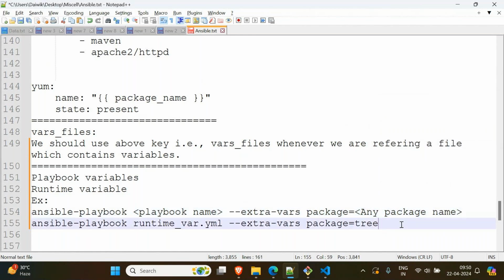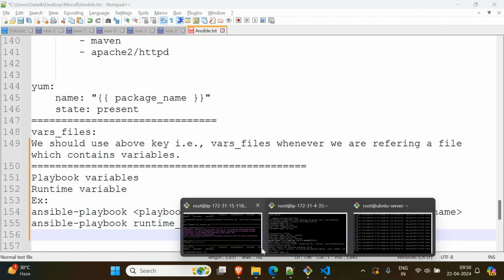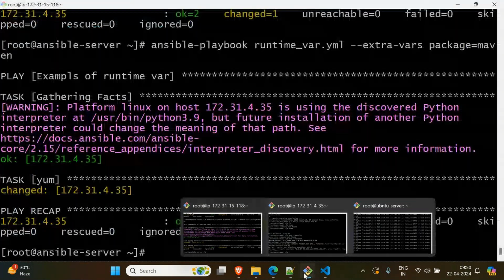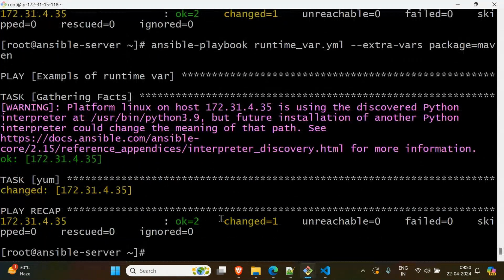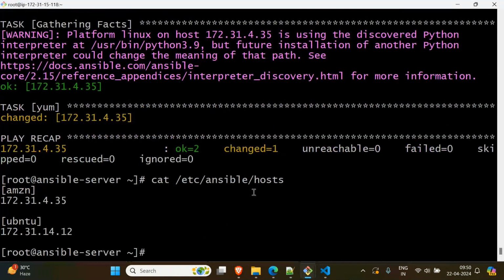Now we have another example, group variables also. Group variables, that means, see what are groups here. What groups do we have? See groups, like in our host file. In my host file I have two groups. Amazon is one group, you can think of it as a group. This is another group. There are two groups.